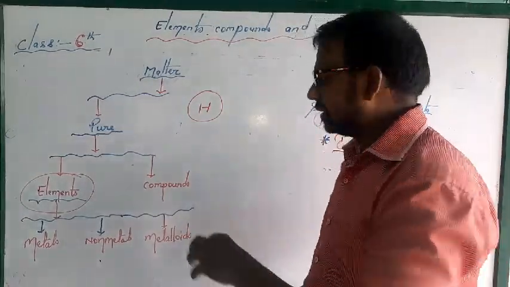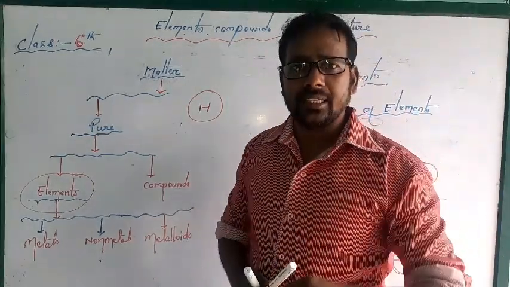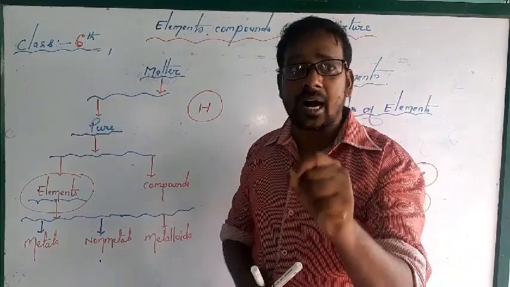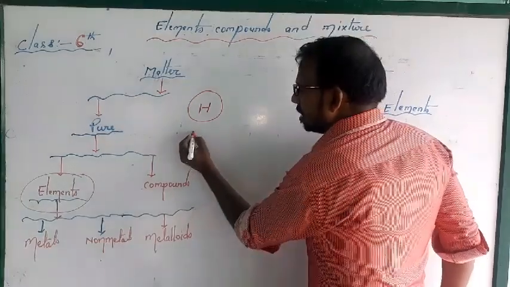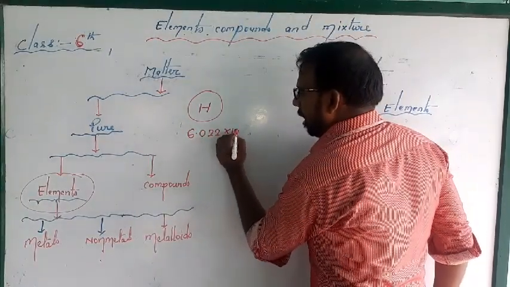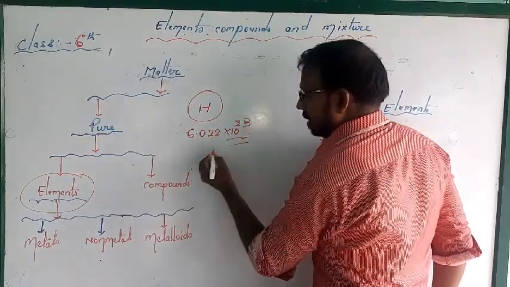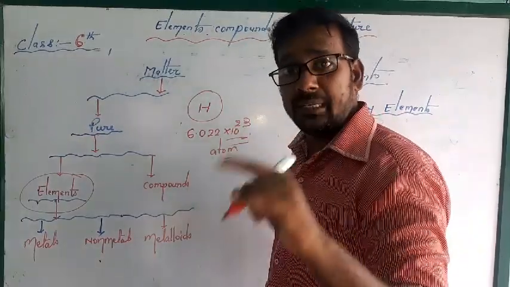You know that an element is made up of lots of atoms, and the atom is the smallest part of an element. And how many atoms? 6.022 into 10 power 23 atoms. That many atoms are there in one element.